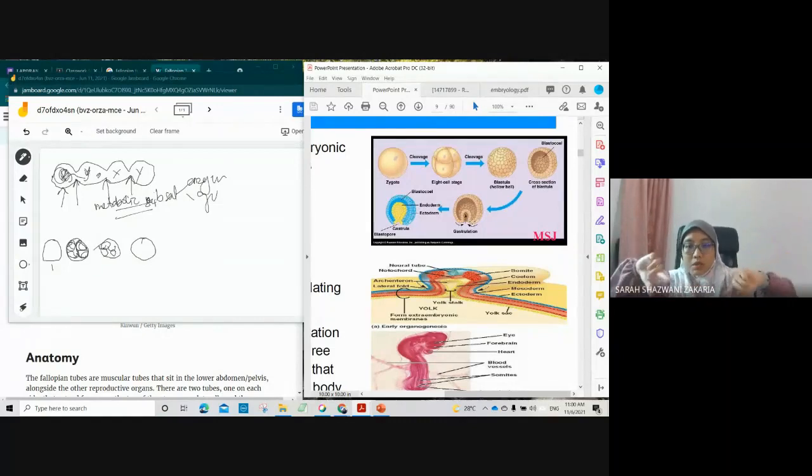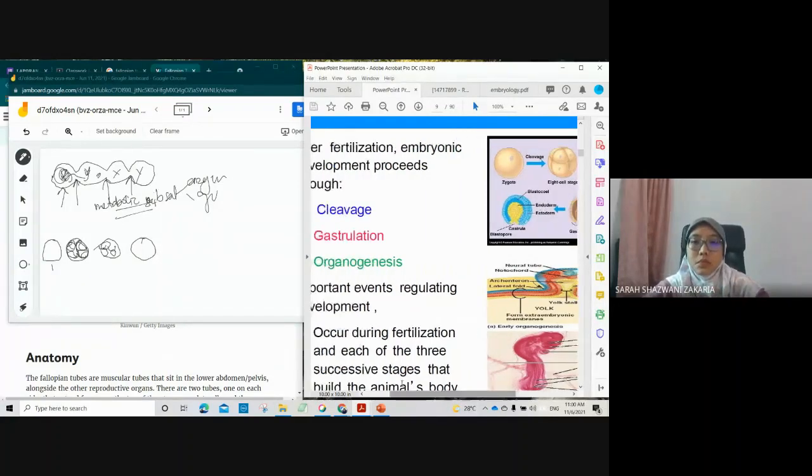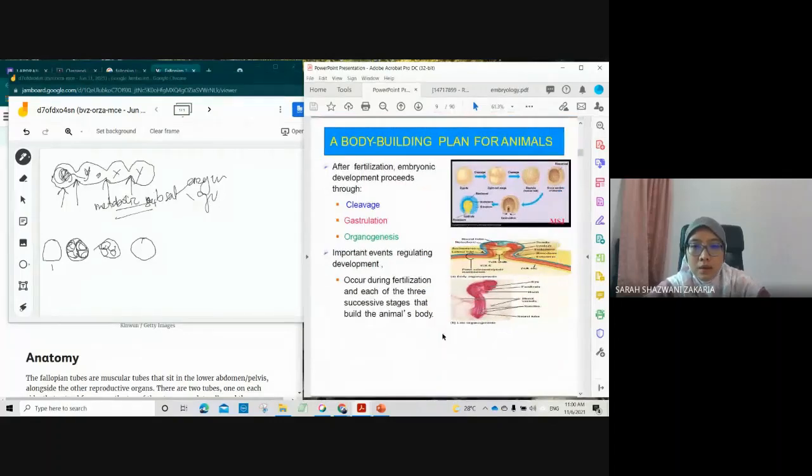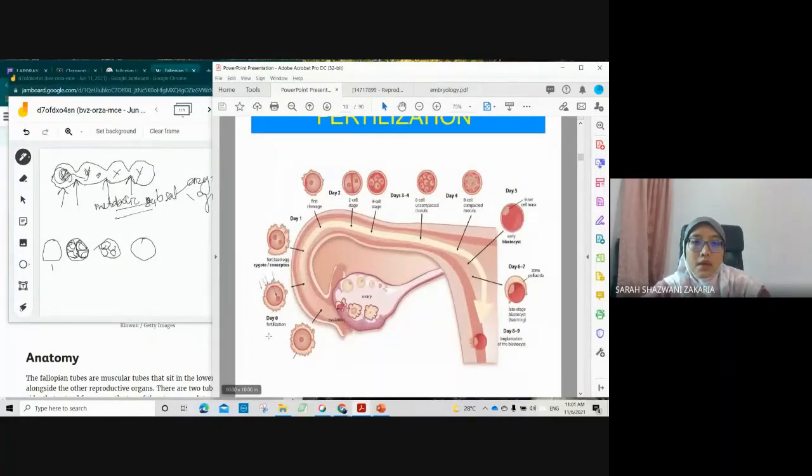When this happens, it will produce 3 layers of tissue that eventually contribute to organogenesis, meaning this tissue will develop and differentiate into different parts of the body system and organs. Next, you may use this slide and add your own notes, the elaboration of each step.